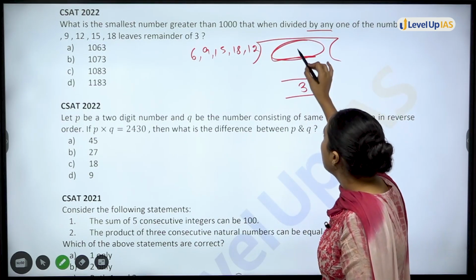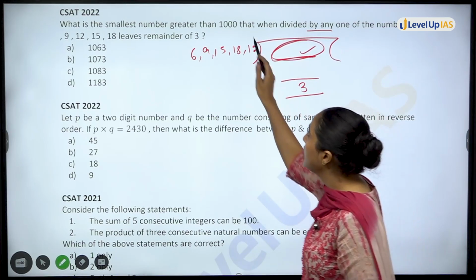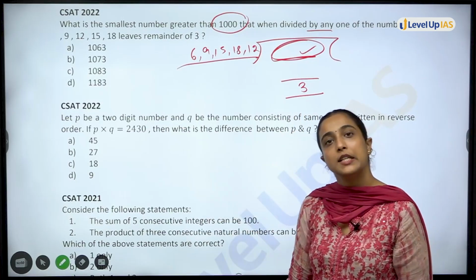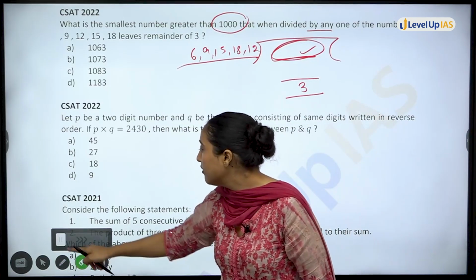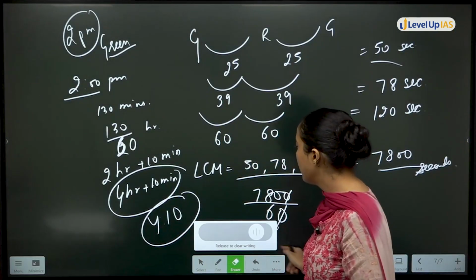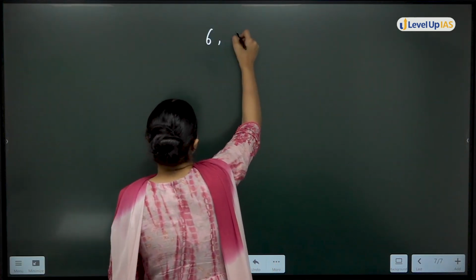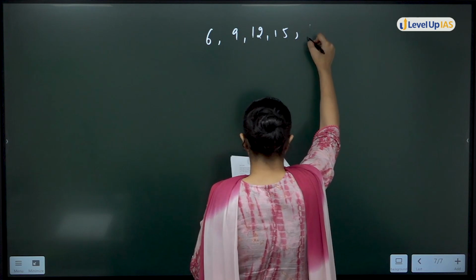Firstly, I don't know this number, but I can find one number greater than 1000 that is divisible by all of these. Okay? Which will be that number? The number that is divisible by all of them is the multiple, the least common multiple. What are the numbers given to you? 6, 9, 12, 15 and 18.